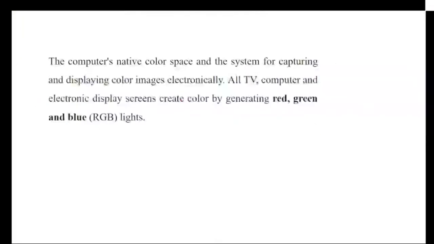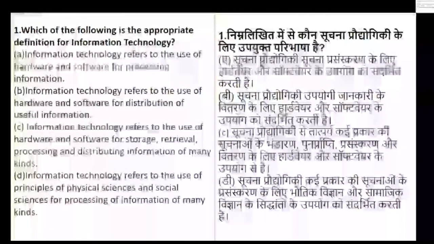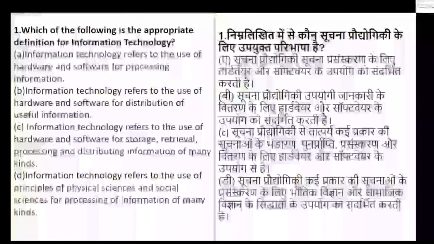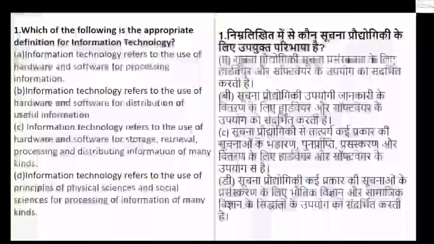So I'll just give a small explanation for you. The computer's native color space and the system for capturing and displaying color images electronically need to create color by generating red, green and blue lights. Okay, so it is red, that is R, the number 1. So question number 1 talks about which of the following is the appropriate definition of IT, that is information technology.